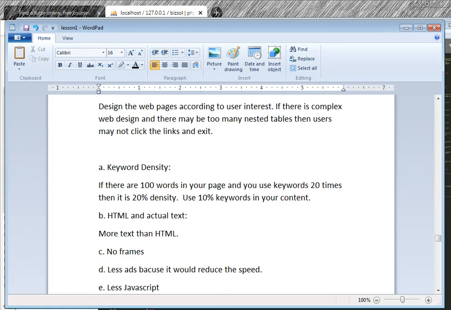Keyword density means if you have 100 words in total and you use a keyword 20 times, then this is 20% density. Then we have HTML and actual text. There should be more text than HTML. HTML means tags, and text means the actual content: the information, the images, the videos, the text.